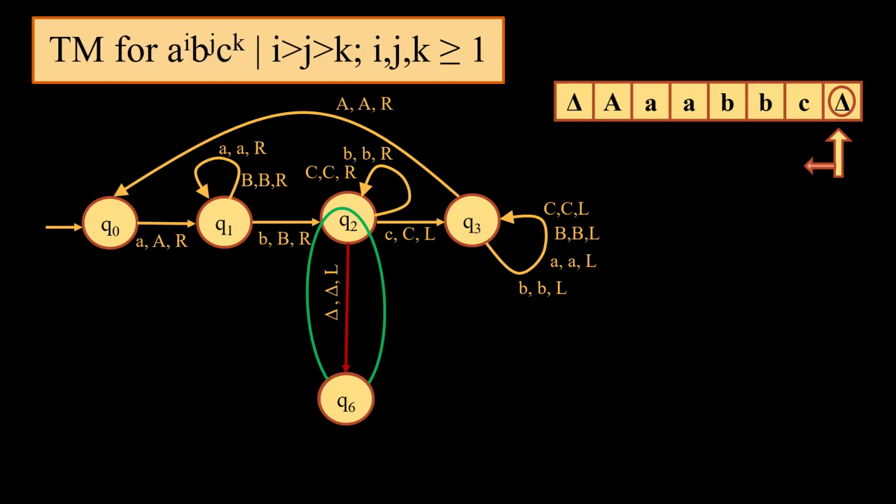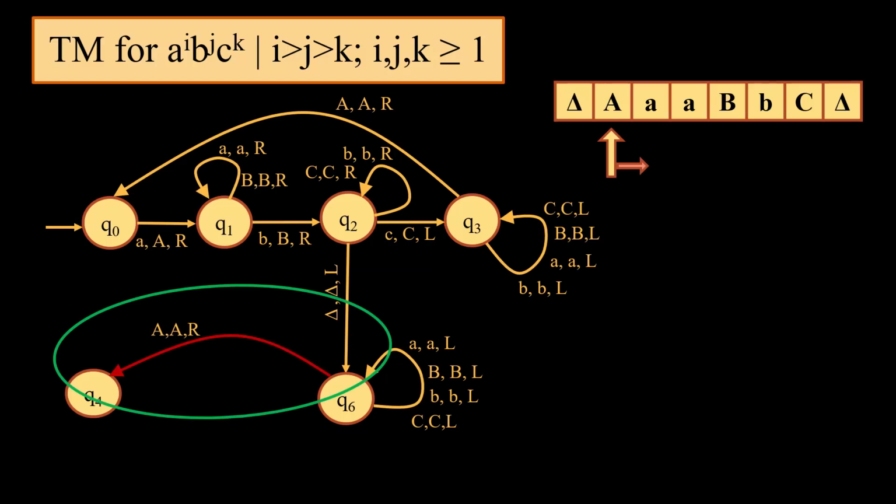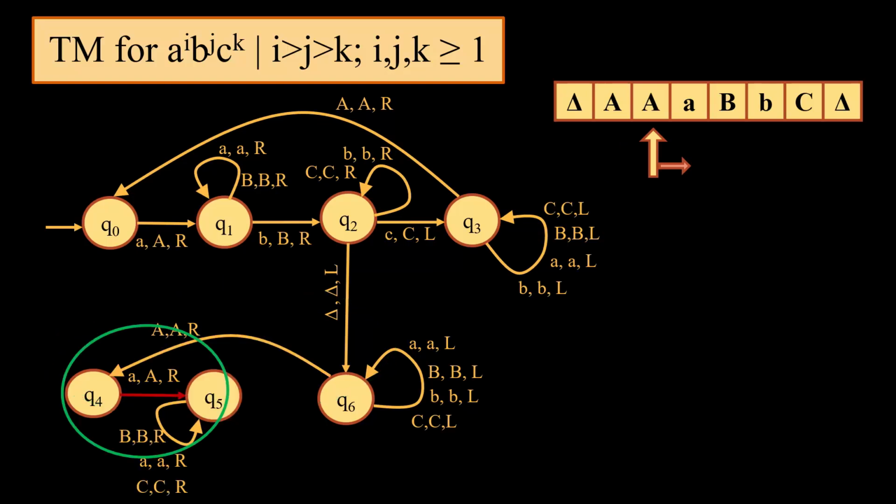We will move back, identifying that there is no other input left out on the tape to be converted from small c to capital C. When we start moving towards the left, we will come across capital C, but no small c, small b, capital B, small a and capital A. Now we will check for capital A, which is serving as the left end marker. The moment we come across capital A, now we need to identify that there should be at least one more b left out, since we have already completed small c.